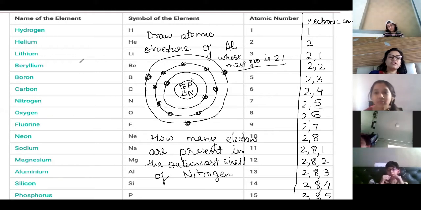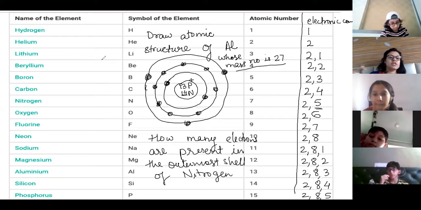Does spelling matter? Mistakes, marks will be deducted, ma'am. In physics and chemistry it doesn't matter much, but in biology, when complicated terms are there, their spelling matters. Okay, like hemoglobin, photosynthesis.